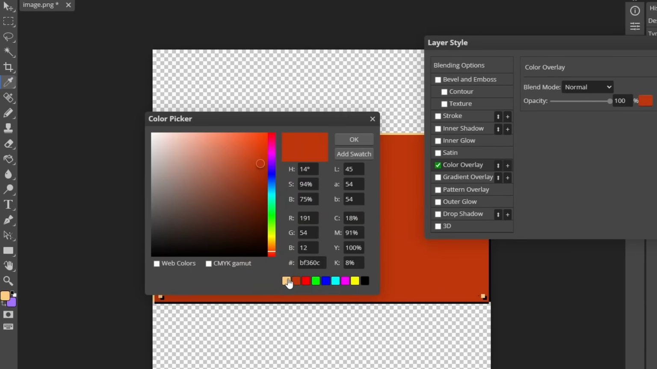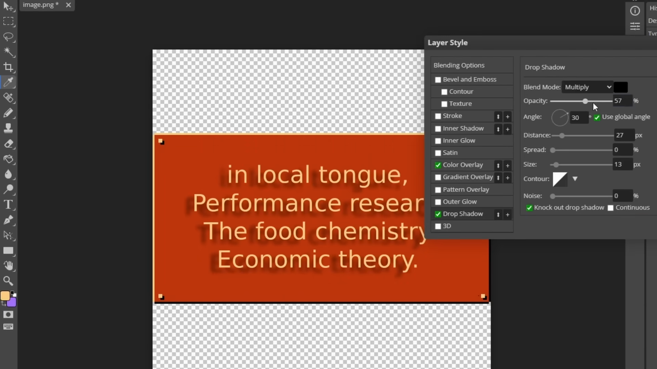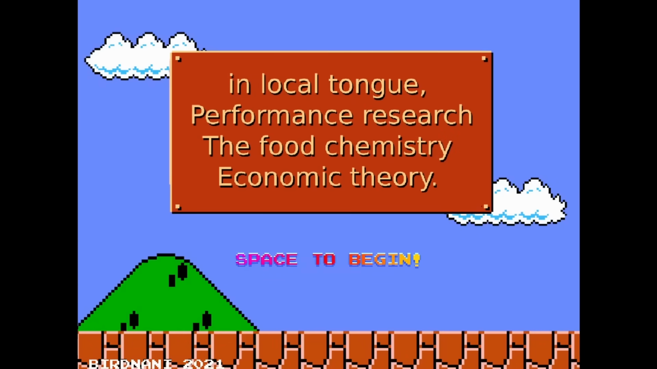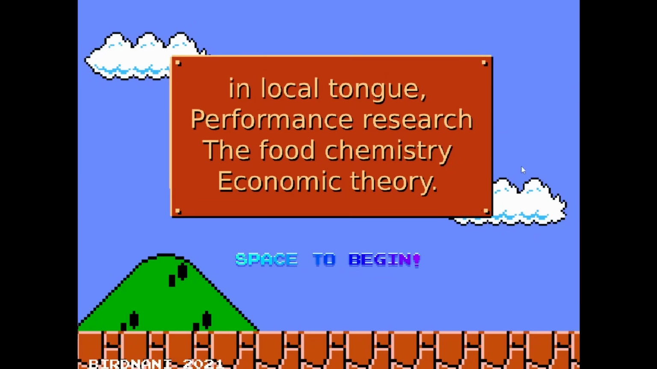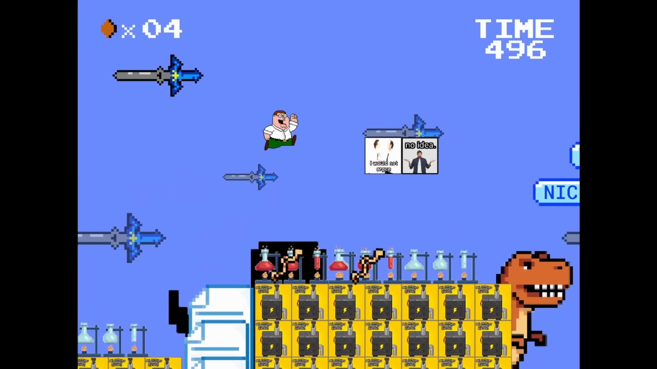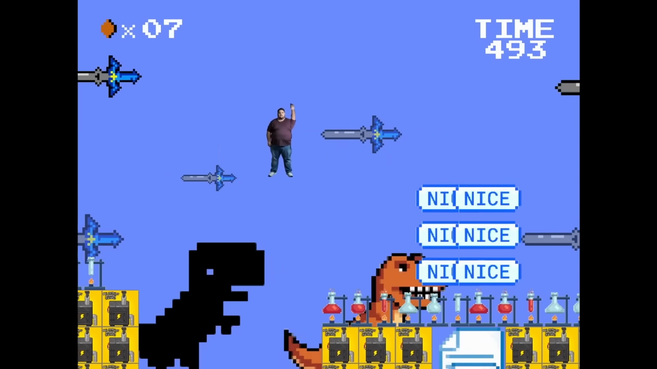Now we gotta add the right color so it stands out. We also gotta add a drop shadow. It's perfect. Are you guys ready to play? In local tongue, performance research, the food chemistry, economic theory, space to begin. Hey, Lois, I think my Mario's broken, Lois. Yeah, guys, I think I installed the wrong version of Super Mario Bros. It didn't look like this on the tutorial video.